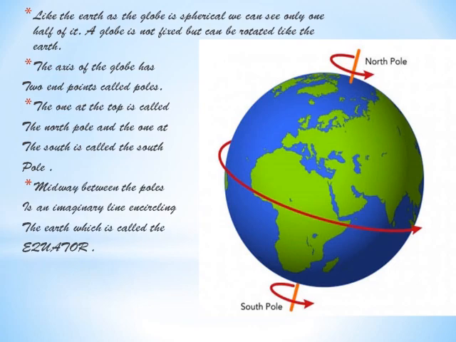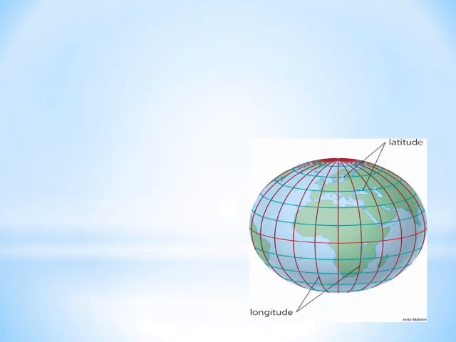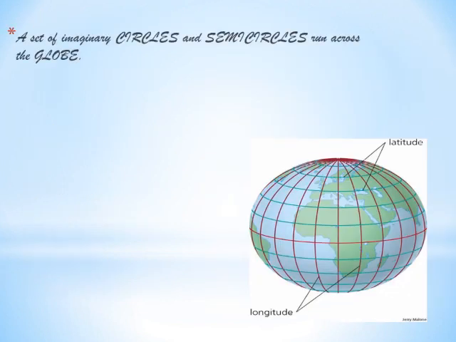Midway between the poles is an imaginary line encircling the Earth which is called as the equator. This divides the Earth into north and the south hemispheres. A set of imaginary circles and semicircles run across the globe.